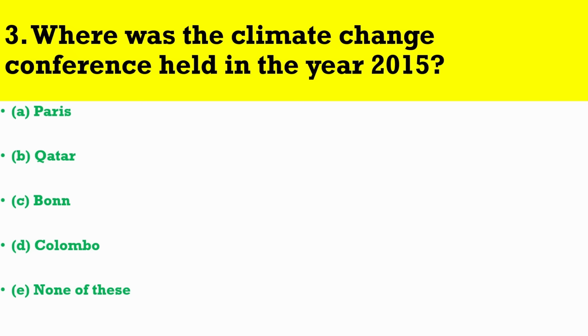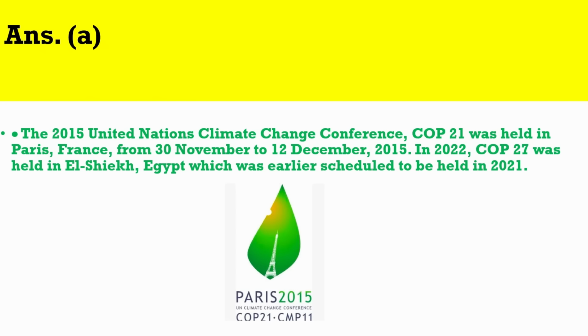Question number 3. Where was the climate change conference held in the year 2015? The correct answer is A. The 2015 United Nations Climate Change Conference, COP21, was held in Paris, France, from 30th November to 12th December 2015. In 2022, COP27 was held in El Sheikh, Egypt, which was earlier scheduled to be held in 2021.